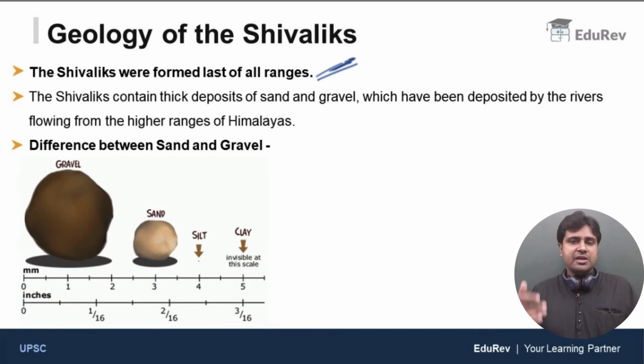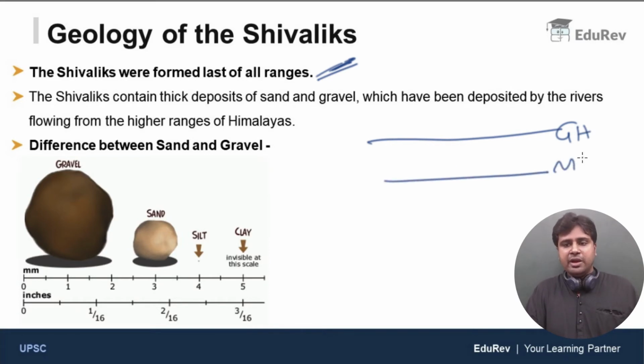First the Great Himalayas or Himadri formed. Next formed the Middle Himalayas. And then last, the Shivaliks or the Outer Himalayas. Clear? So this point is very important, guys. Kindly keep this in mind.